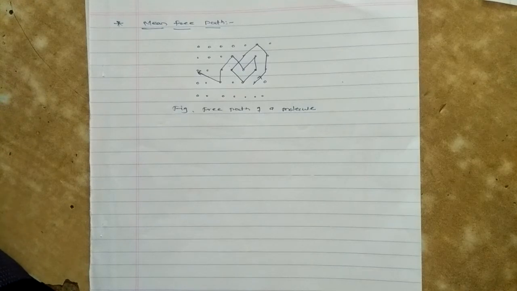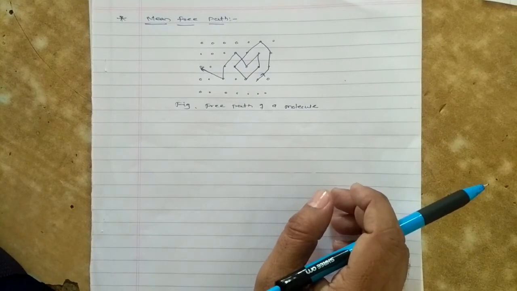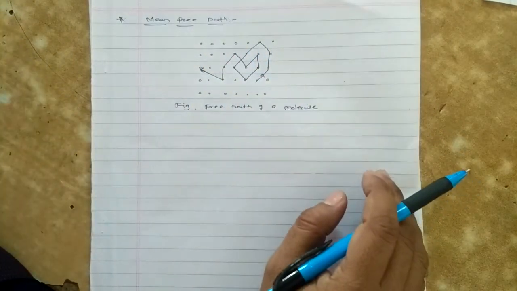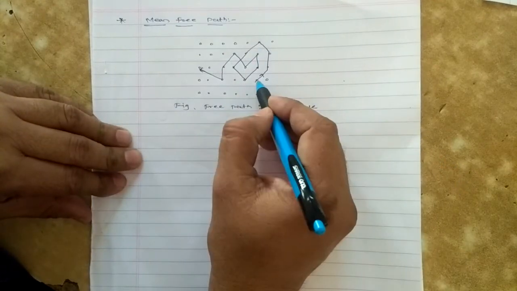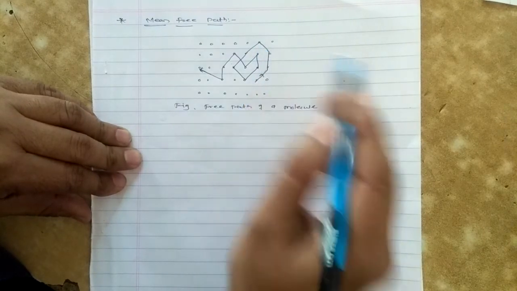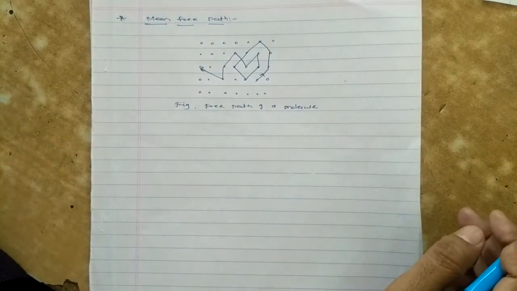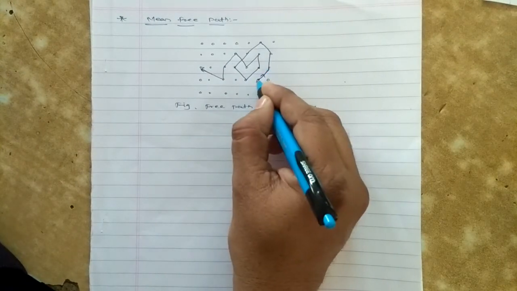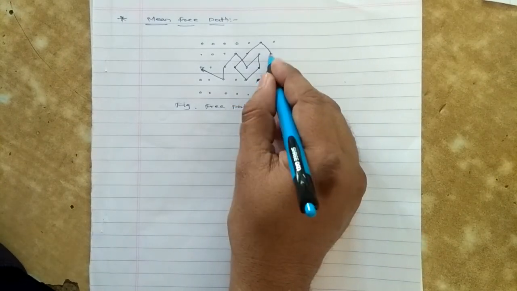What is mean free path? It is the path traveled by a molecule between two successive collisions. The molecules move in a straight line path with a constant velocity. The molecules collide with each other, and at each collision the direction of the path changes. Suppose this molecule collides with this molecule, they will change their own paths but then go straight again.